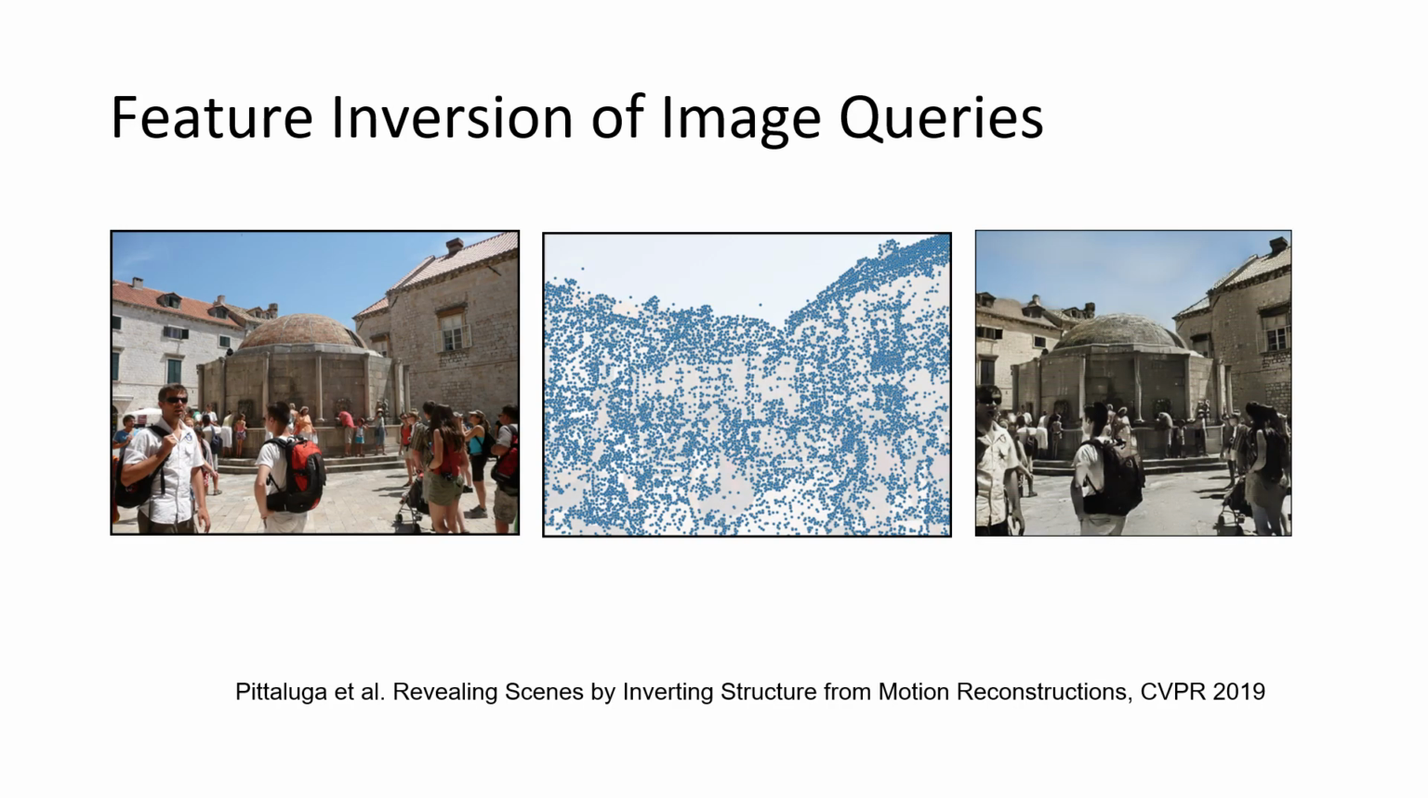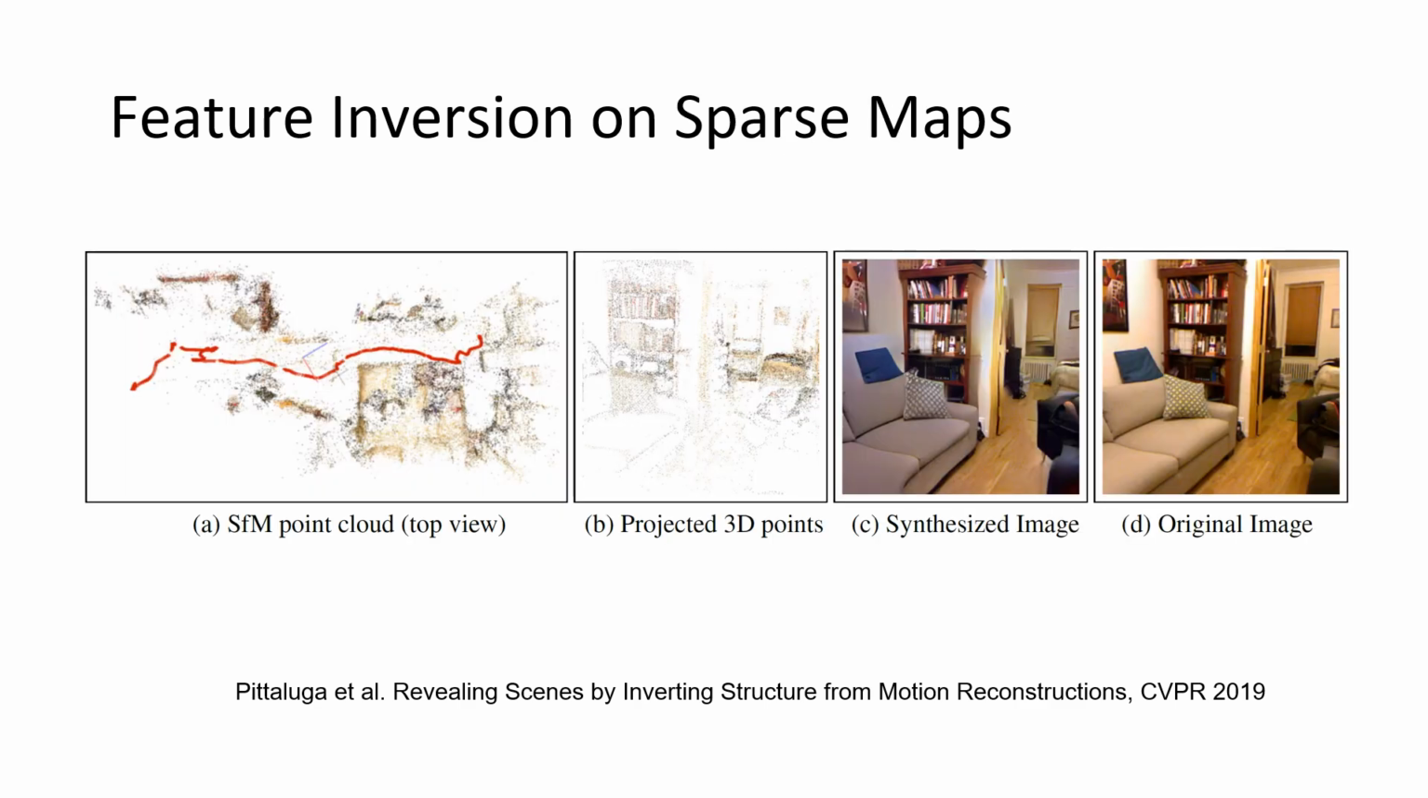This concern has become more pronounced with advancements in feature inversions, which can realistically reconstruct images from minimal image features. And high-fidelity images can be synthesized from sparse point clouds as well.